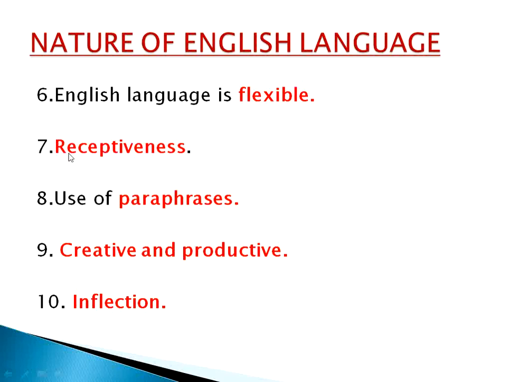What is the seventh one? The seventh nature of English language is its receptiveness. Receptiveness means it receives easily. This language can receive the words, the sentences, the ideas, the concepts of any other languages very easily. It can absorb other languages very easily. From that point of view, we can say it has its own nature. What is that particular nature? Its receptiveness.